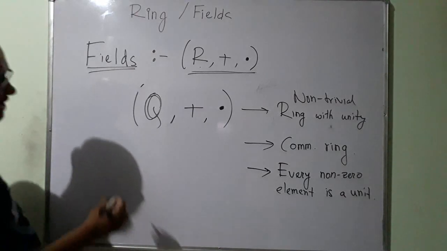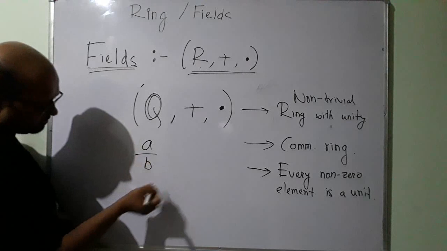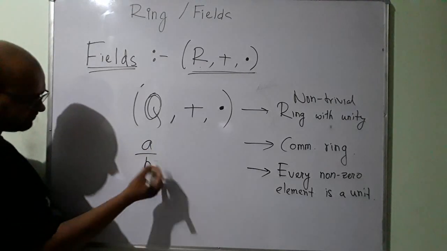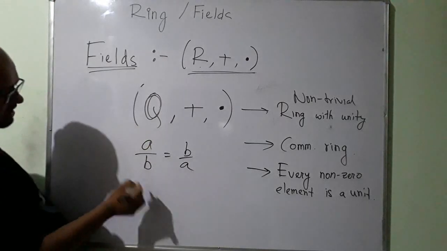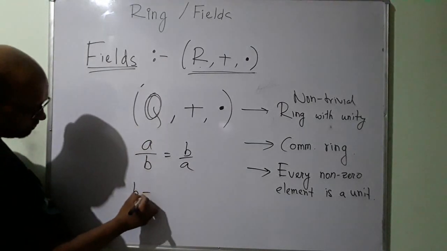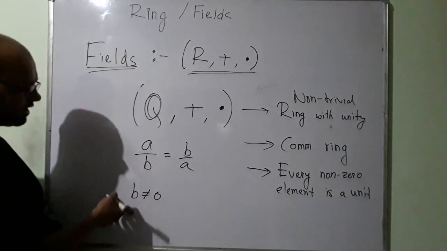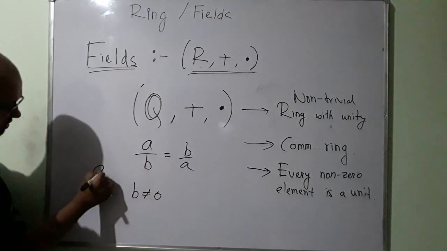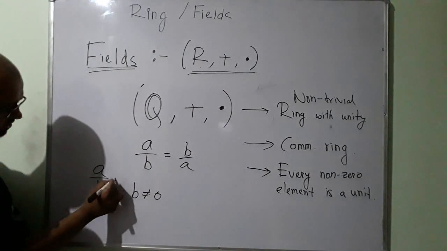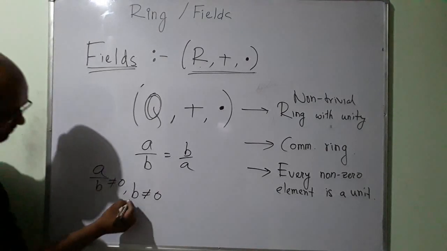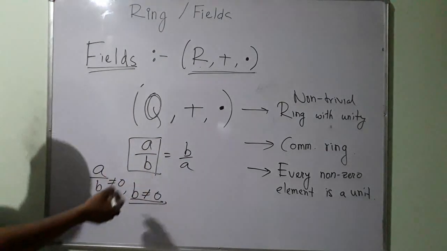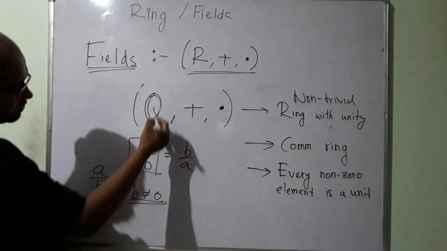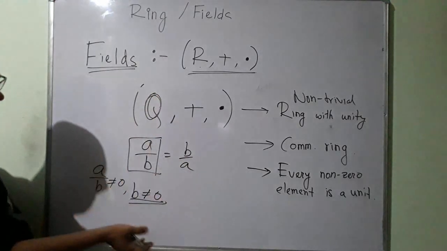So a rational number is a number of the form A by B. Its multiplicative inverse will be B by A. I know B is not equal to 0. Why do I know B is not equal to 0? If B were equal to 0, this would have been undefined. So since B is not equal to 0, I have this set of rational numbers.